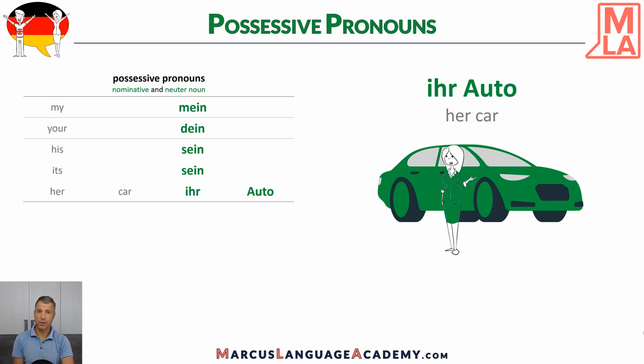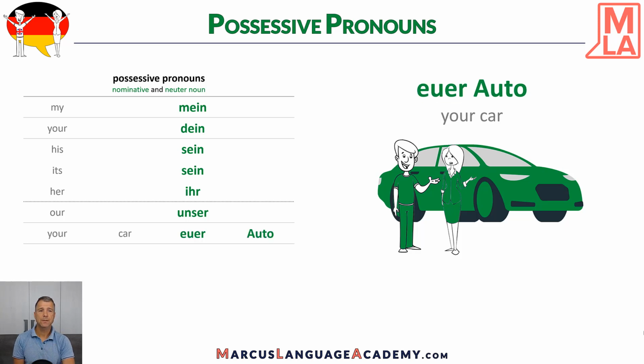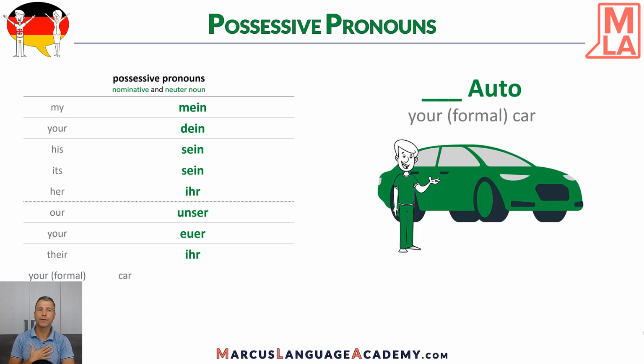So now let's see the plural. In plural, to say our car means unser Auto. Your car means euer Auto. And in third person, their car, ihr Auto. So here you see her car and their car is the same, ihr Auto. So we need to see the context always. And we have also the formal way in German to say your car. That's also ihr Auto, but remember that the I is capitalized. So ihr Auto, your car in a formal way.